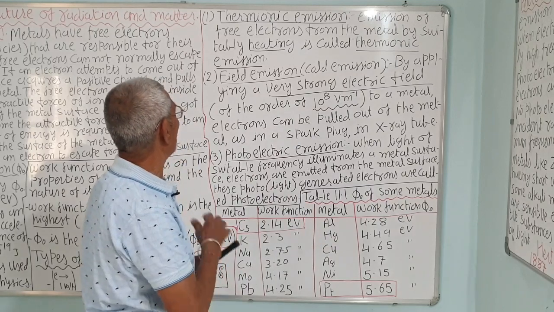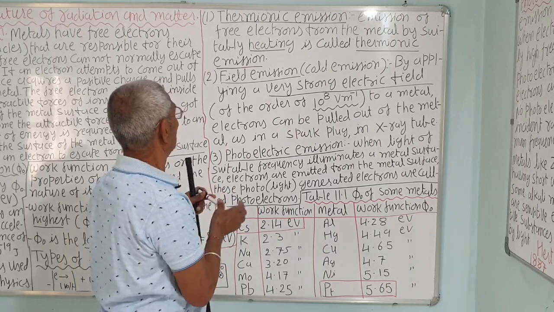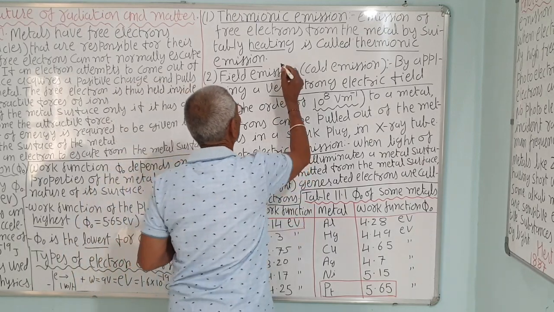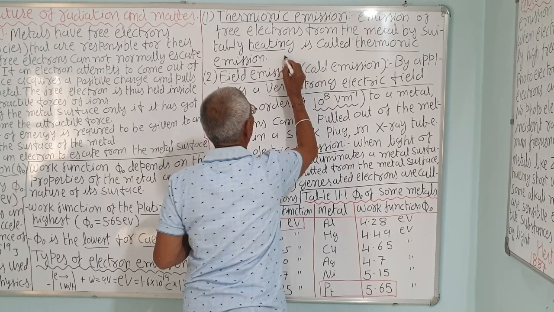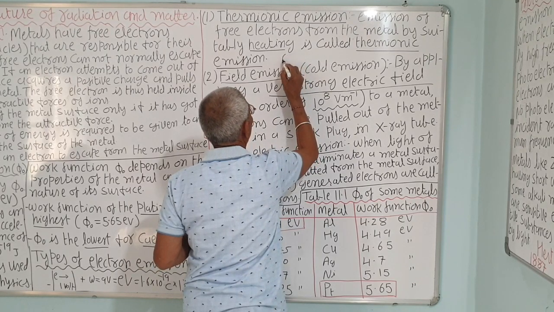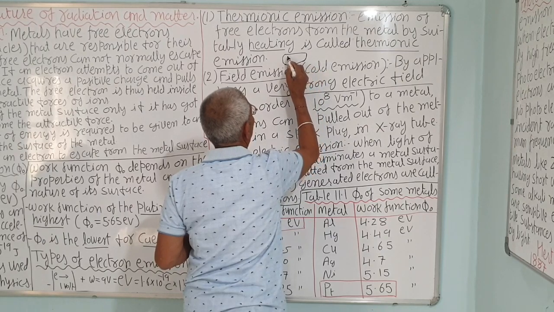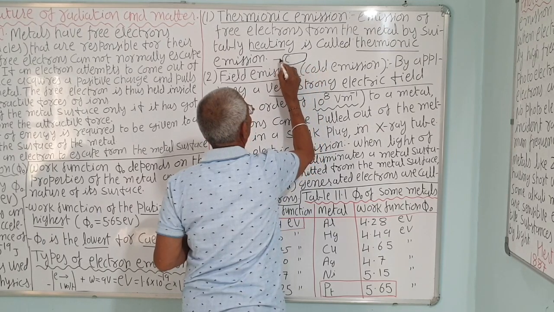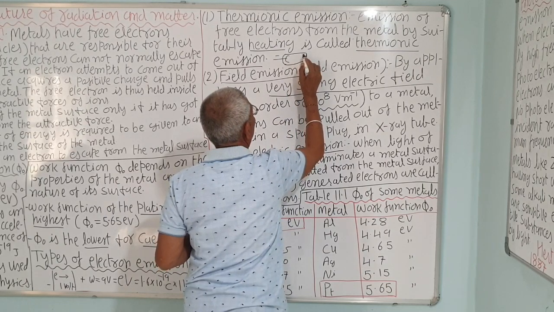So, if you apply a high potential, you must have seen the Coolidge tube, the X-ray tube, in which there are two electrodes, an aluminum cathode is used. This is the negative electrode and this is the positive electrode. The anode is like this.